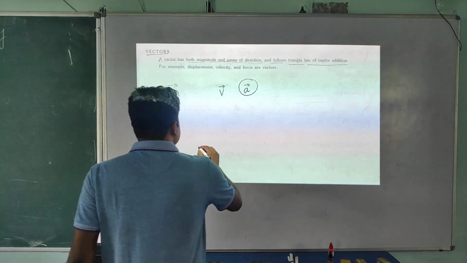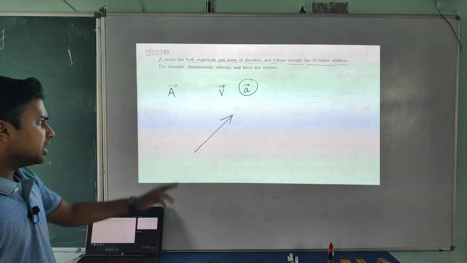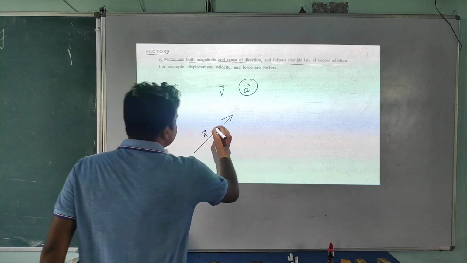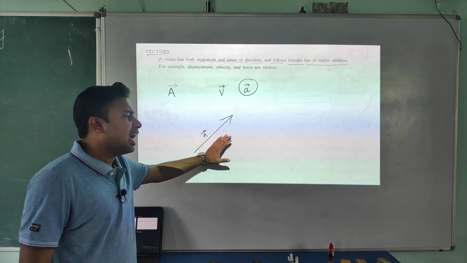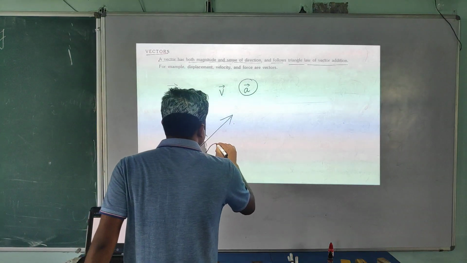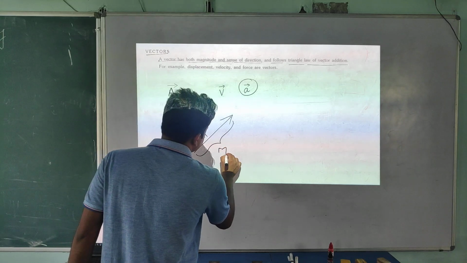Now the geometrical representation: how do we represent a vector quantity geometrically? Using geometry, this one is a vector quantity. So using an arrow we represent a vector quantity, and the length of the tail of this arrow is the magnitude.